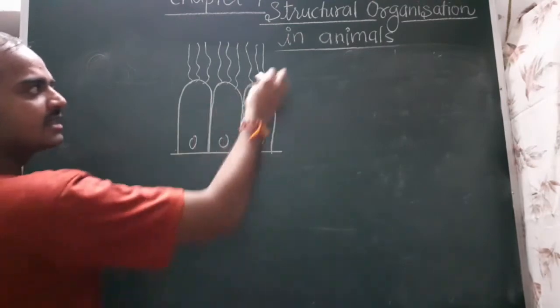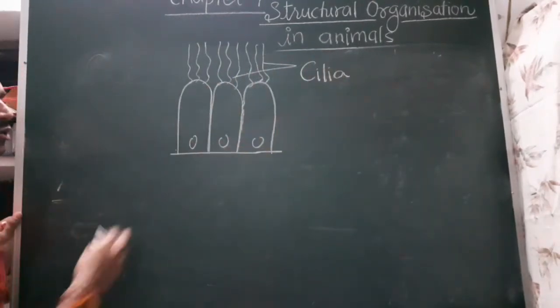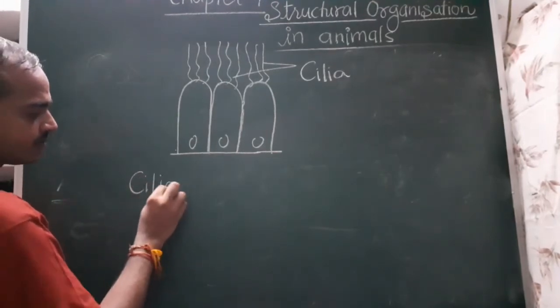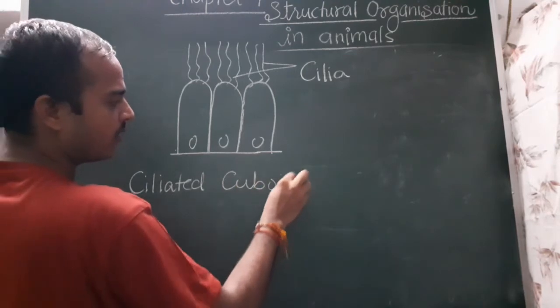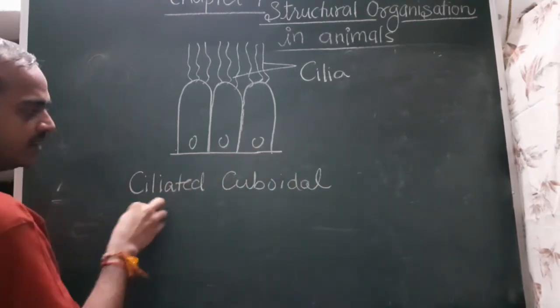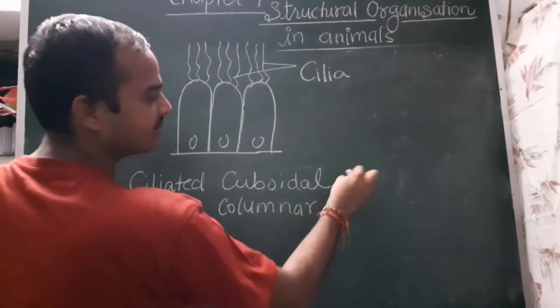These hair-like structures are known as cilia. So there it is known as ciliated cuboidal or ciliated columnar epithelium cells.